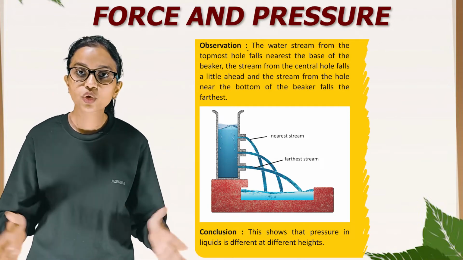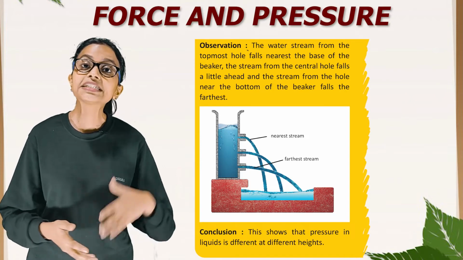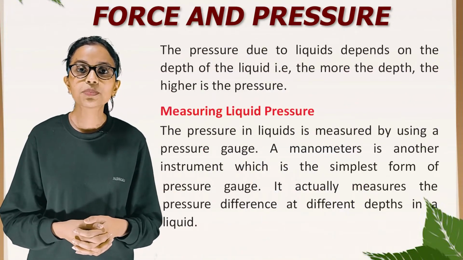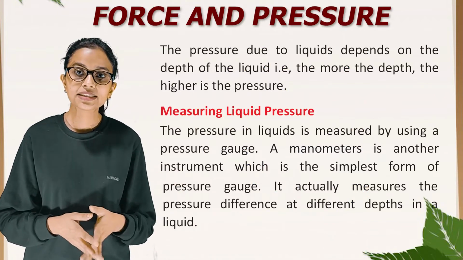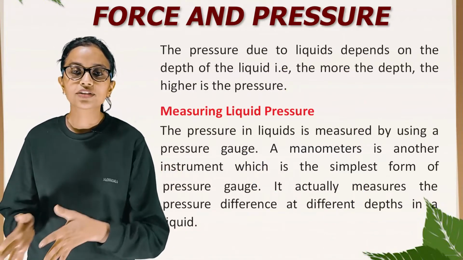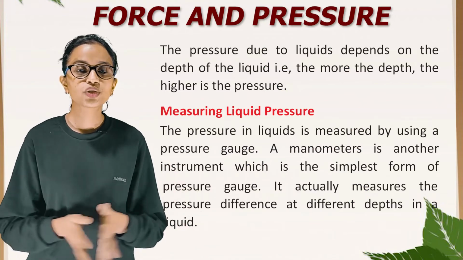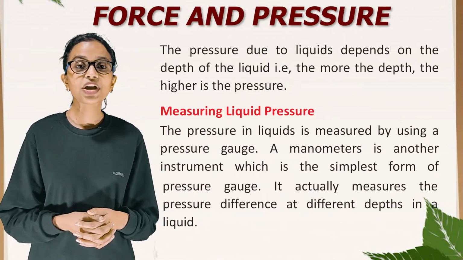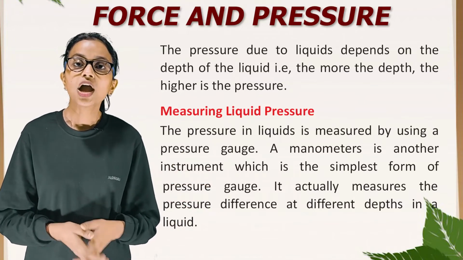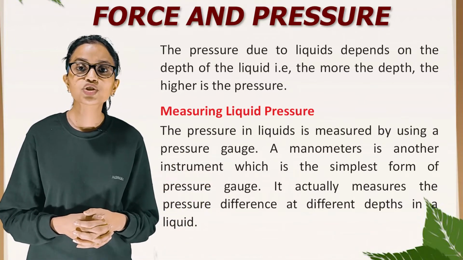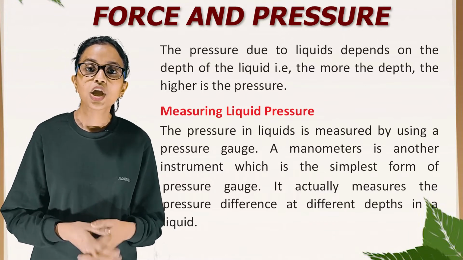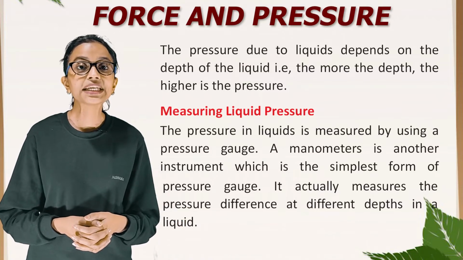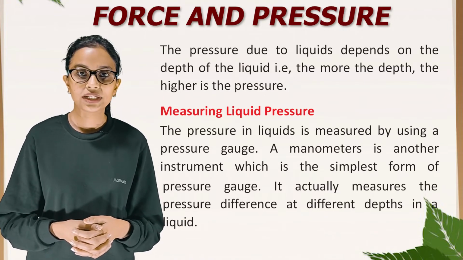Conclusion: this shows that pressure in liquid is different at different heights. The pressure due to liquids depends on the depth of the liquid. That is, the more the depth, the higher is the pressure. Measuring liquid pressure. The pressure in liquid is measured by using a pressure gauge. A manometer is another instrument which is the simplest form of pressure gauge. It actually measures the pressure difference at different depth in a liquid.